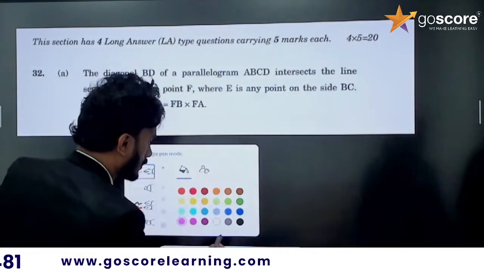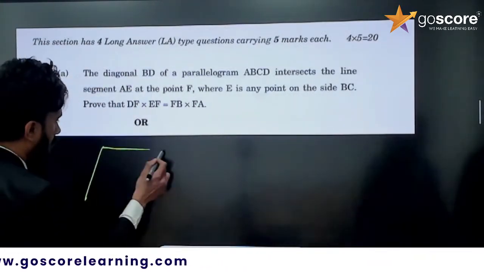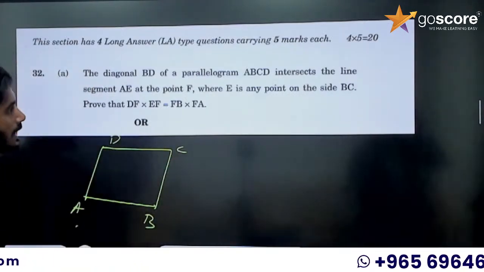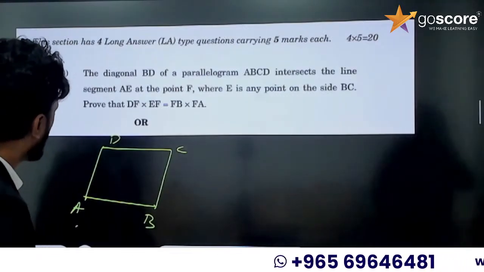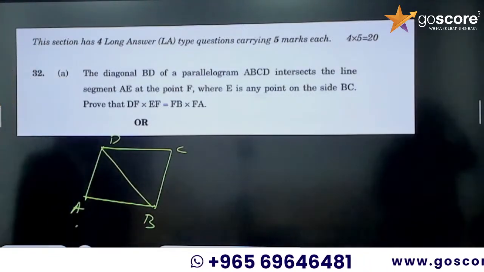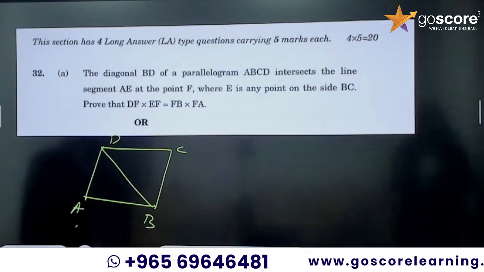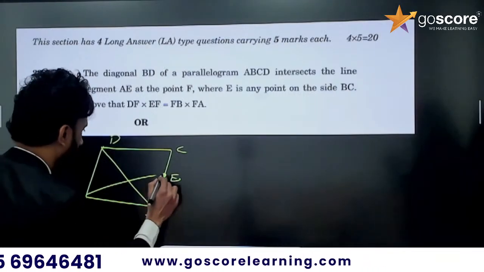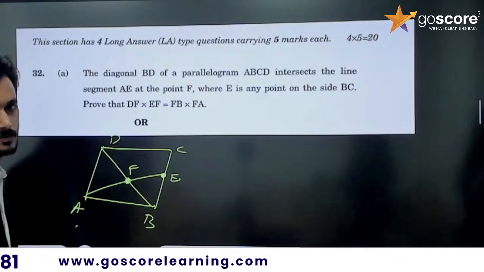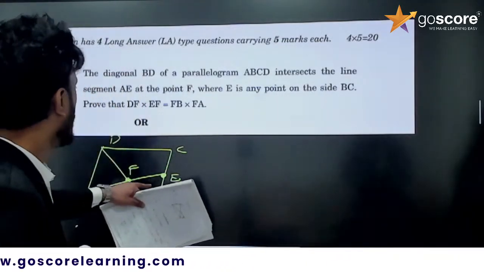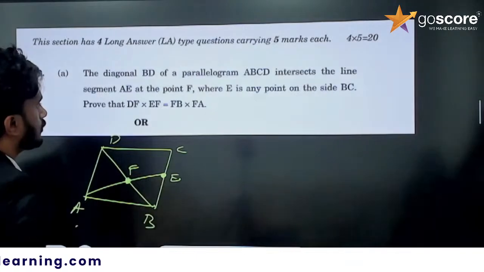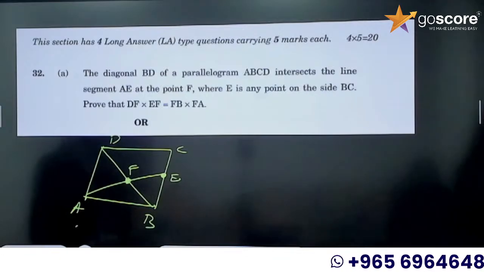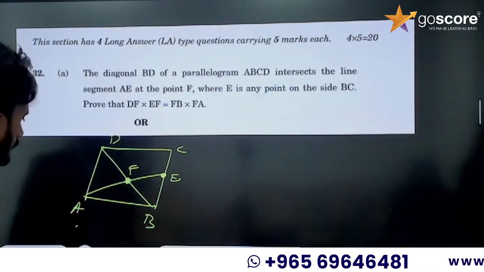So ABCD is a parallelogram. First we can draw the parallelogram ABCD. It is given, so we can draw a diagonal BD. The diagonal BD of a parallelogram intersects the line segment AE. So I am drawing the point E. It intersects at this point, that is F. So this intersection point is F. We can take this E at any point on BC. So prove that DF into EF equal to FB into FA.